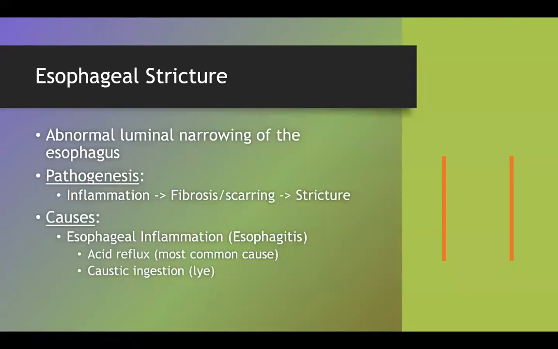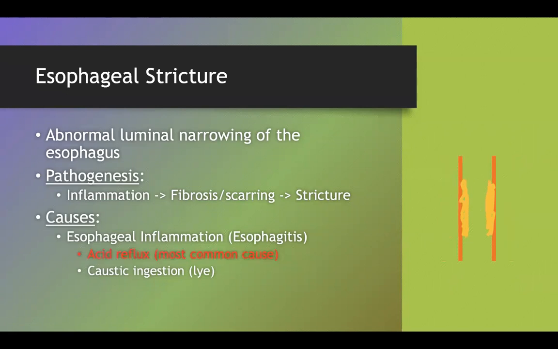For esophageal stricture, which we talked about in the upper esophageal conditions, you can see here that if you have inflammation, you can get fibrosis eventually, and that can cause luminal narrowing. And acid reflux is our most common cause of esophageal stricture, which makes sense because they're both related to esophagitis in the first place.